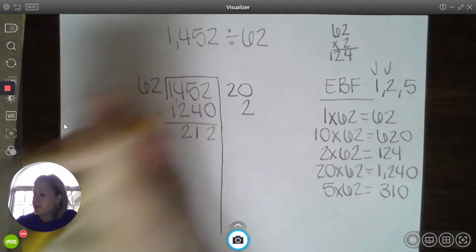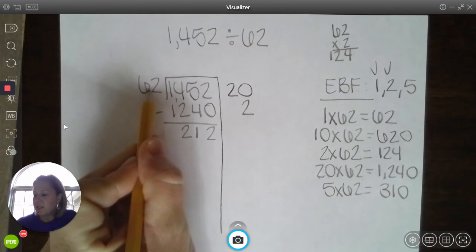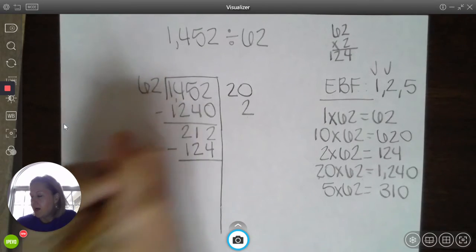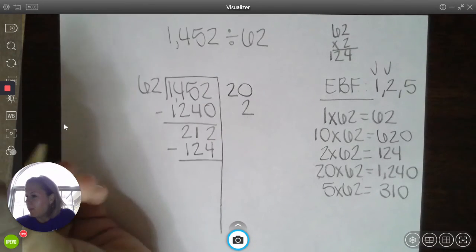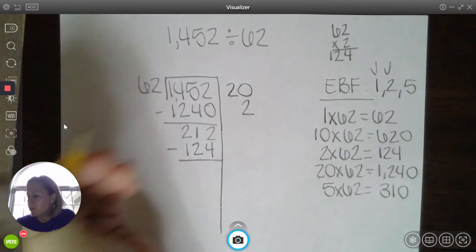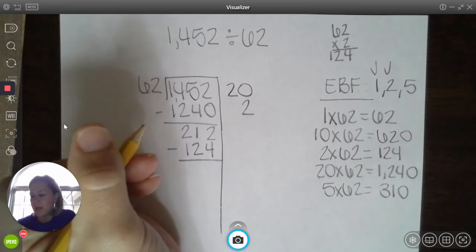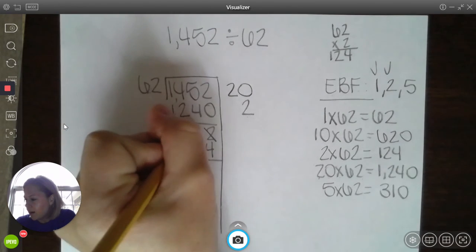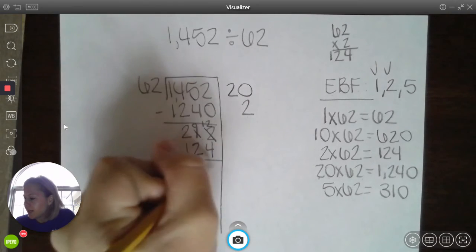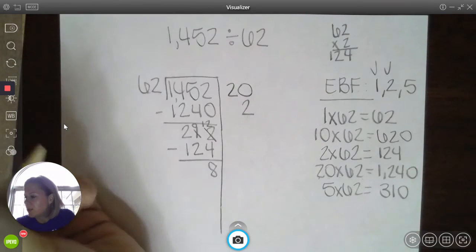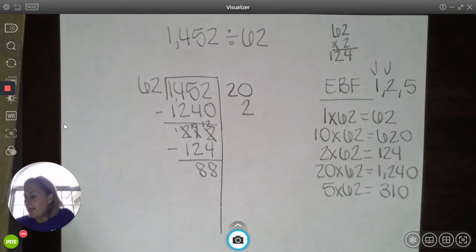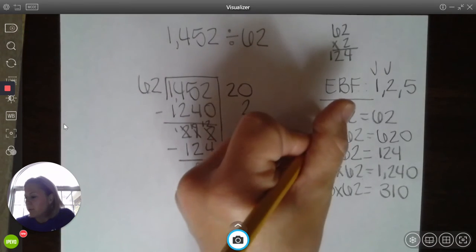Two groups of 62 gives me the 124 that I can subtract out. So of course I'm going to have to regroup, which is a struggle for some kids, but we're working through it. So I can't do that. So I take from here and I give, and that's going to give me 8. And then again, I can't do it again, so I'm going to take and give. And so I have 88 left, which is a group of 1.